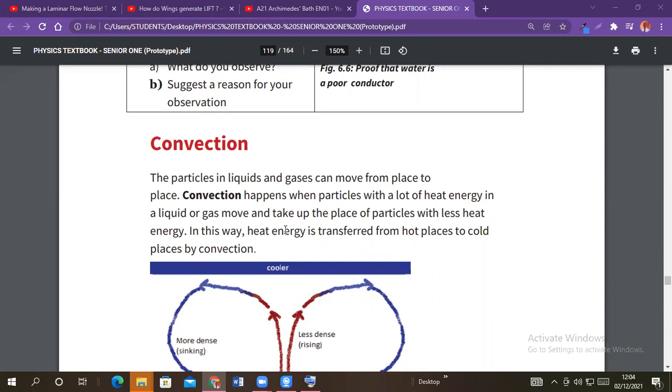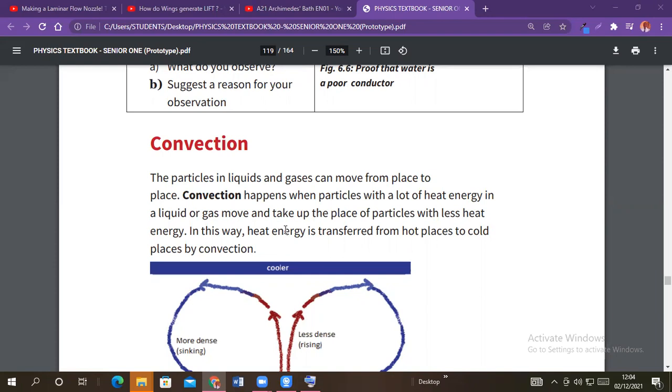And since fluids are made up of liquids and gases, it means that these liquids and gases are able to move, because if you have a liquid, its molecules keep on moving within the container where you have contained it. And even the gases enjoy the free movement. So gases move randomly, freely. So that's why the heat that will be transferred in liquids and gases will cause the liquids to move.